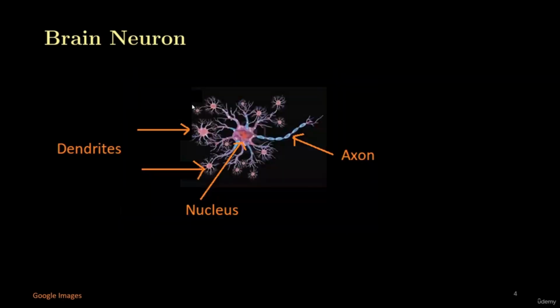Here is another visualization of the brain neuron. Here we have labeled the inputs as dendrites. These are the labels for the inputs going into the neuron, and the brain neuron will do some processing with those inputs and then generate the output for the next neurons. The output of the brain neuron is the axon, and the inputs to the brain neuron are called the dendrites. So this is another way of understanding the concept of a brain neuron.